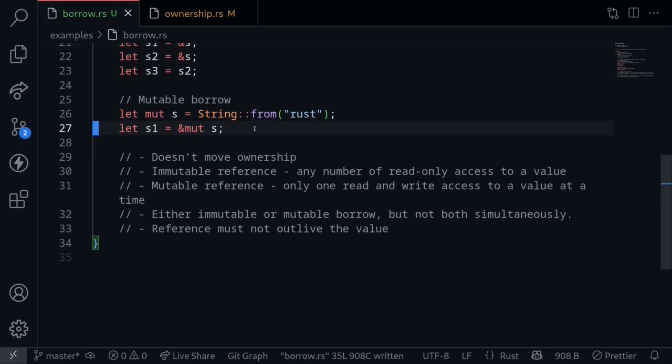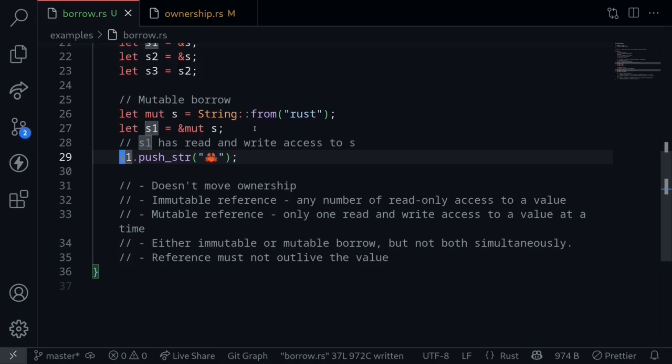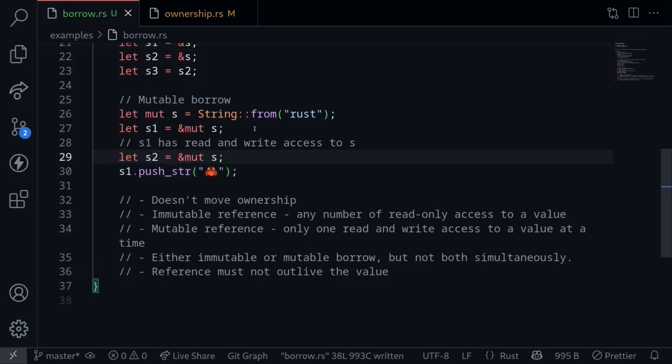In this example, we assign this to a variable called s1. So now s1 has read and write access to s. Since s1 has read and write access, we can modify the original string s, for example, pushing an emoji of a crab. Now we can only have one mutable reference existing at a time.